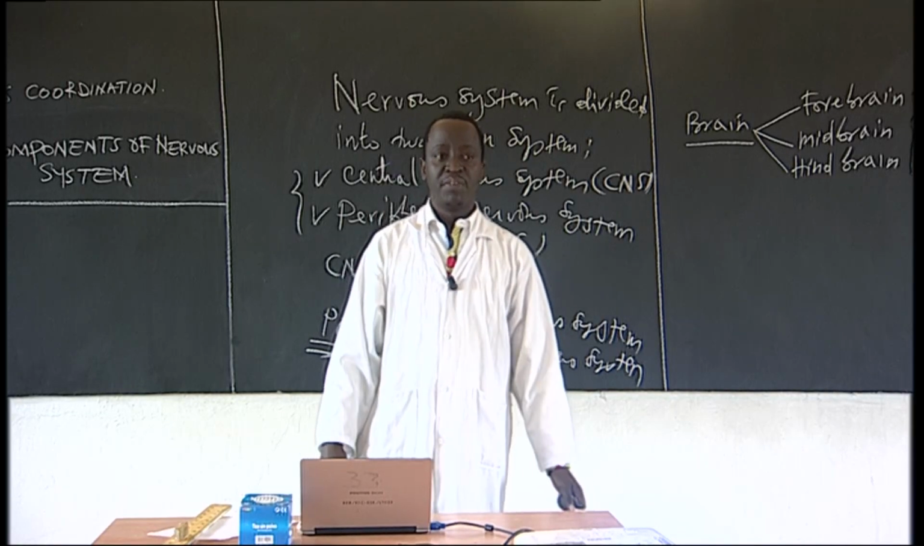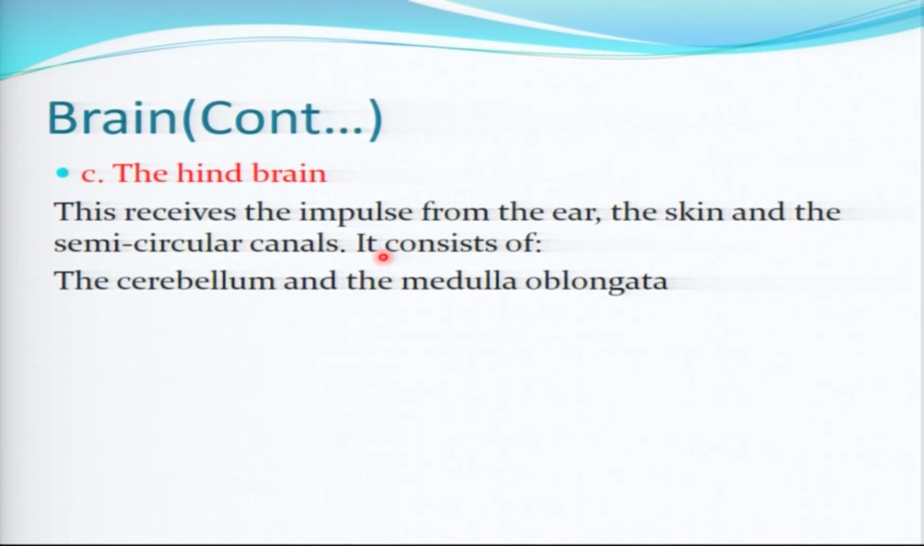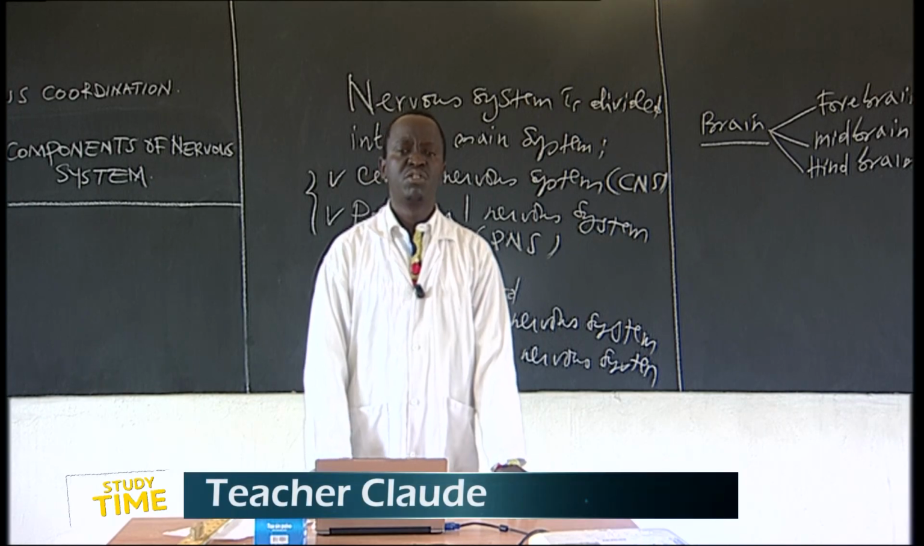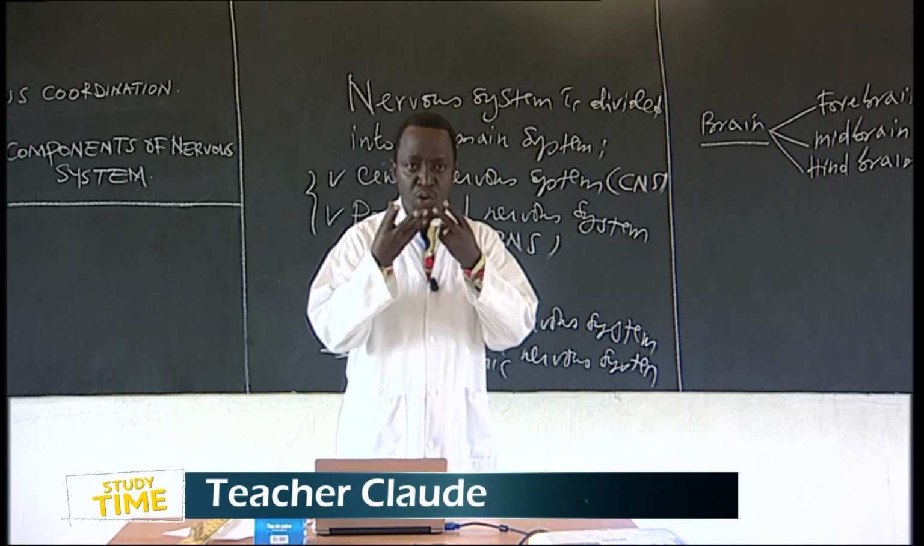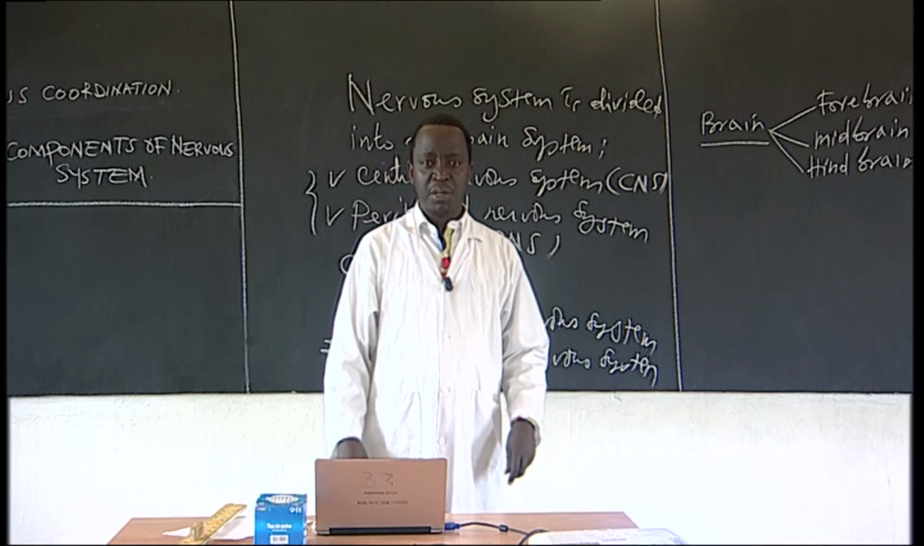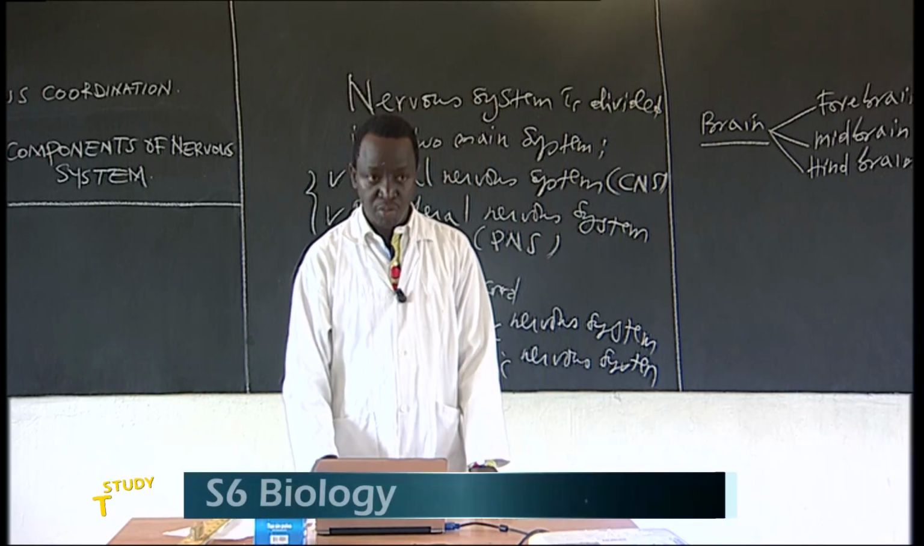We have also the hindbrain. The hindbrain receives the impulse from the ear, the skin, and the semicircular canals. We have seen this one. It is composed of the cerebellum and the medulla oblongata. Those parts, what can they do? The cerebellum controls the movement and the balance of the body. The medulla oblongata controls breathing, when you breathe out, respiration, and blood pressure is going to be coordinated by that one.